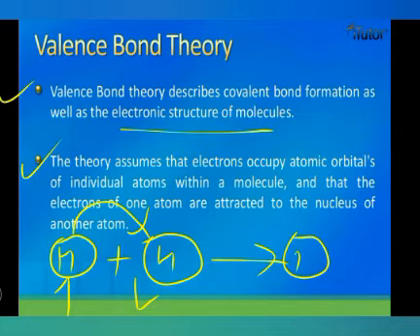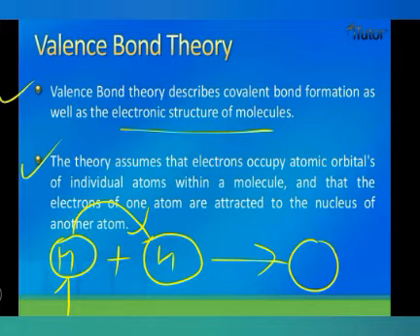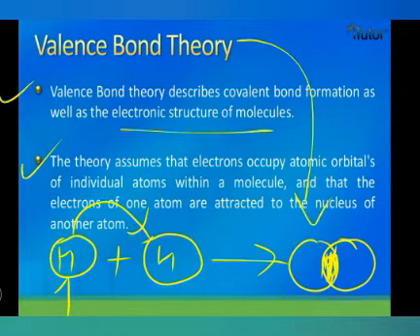One hydrogen will donate an electron to the other, and because of this donation of electrons, or I can say the sharing of electrons, the orbitals are overlapping. Orbitals are overlapping. Okay, and this overlapping in between is called valence bond theory.